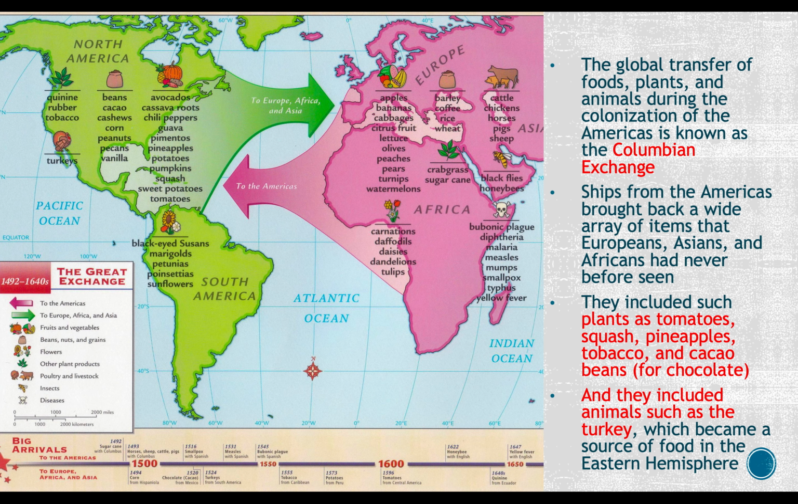Now, the global transfer of food, plants, and animals during the colonization of the Americas was known as the Columbian Exchange. Ships from the Americas brought back a wide array of items that Europeans, Asians, and Africans had never seen before. They included such plants as tomato, squash, pineapples, tobacco, and cacao beans for chocolate. They also included animals such as turkey, which became a source of food in the Eastern Hemisphere.